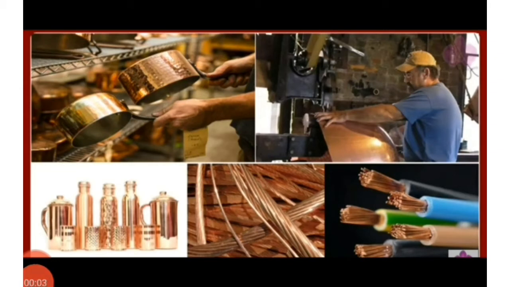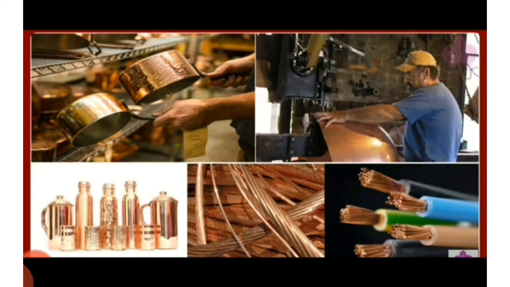Copper. Copper was the first metal to be discovered. It is a good conductor of heat and electricity. Hence, it is used in electrical cables and chemical industries. So, children, copper was the first metal to be discovered. Earlier, people didn't use many metals, so first they used the copper metal. It is a good conductor of heat and electricity. It allows heat and electricity to pass through it. So only it is used in the electric cables and chemical industries.